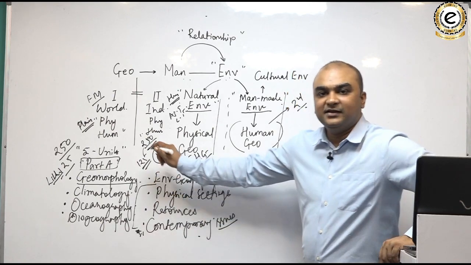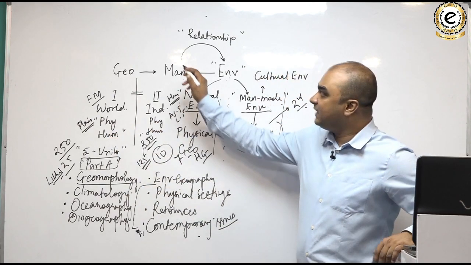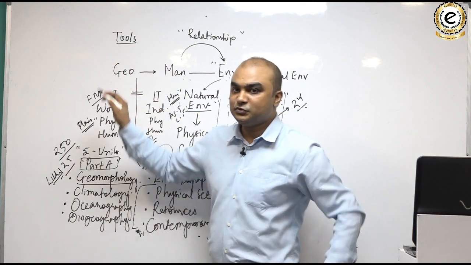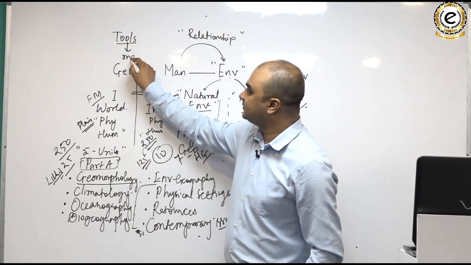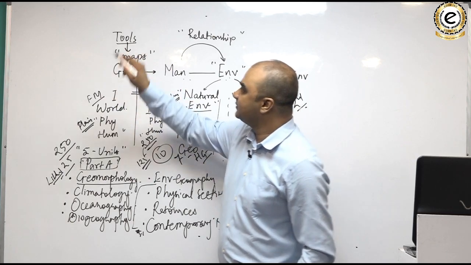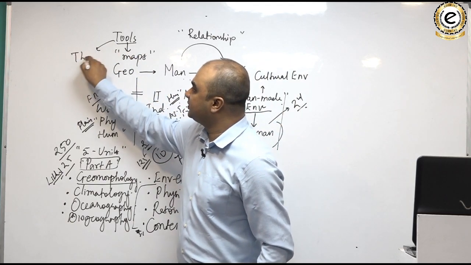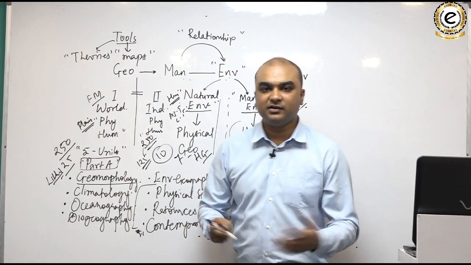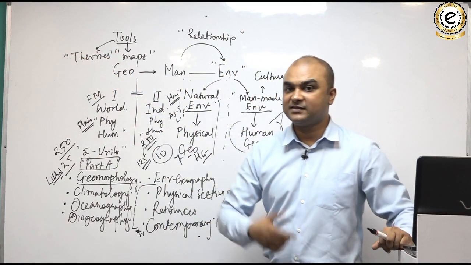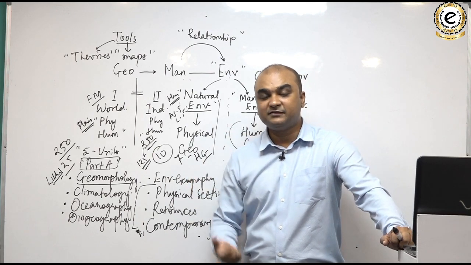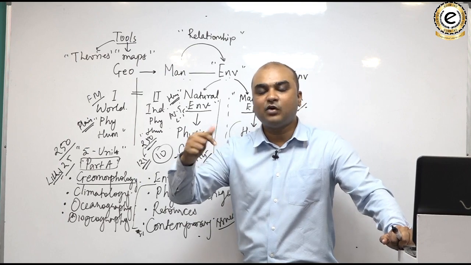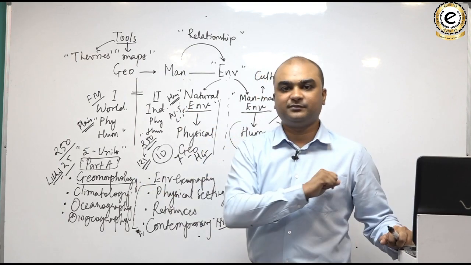Okay? In geography, we have some tools. Tools like maps and tools like theories. We not only describe where the mountain is or where the physical feature is, but we also try to understand how it came into existence and what it would be in the future.